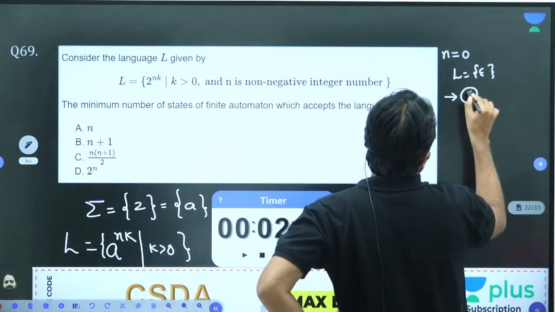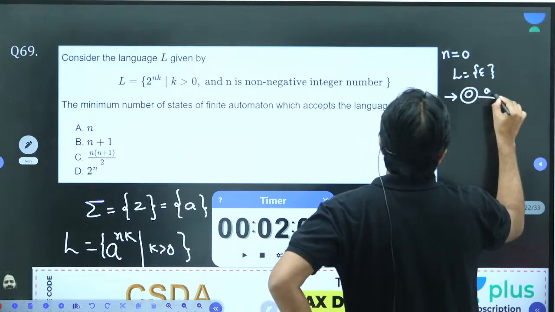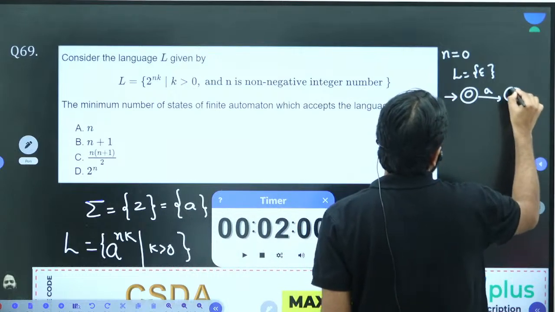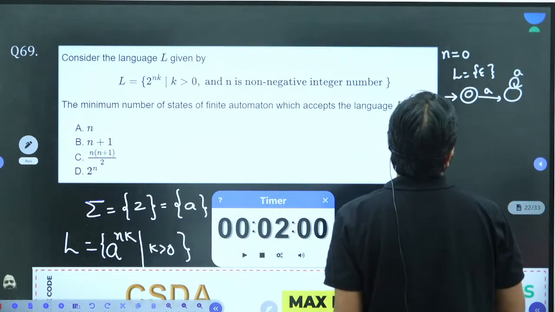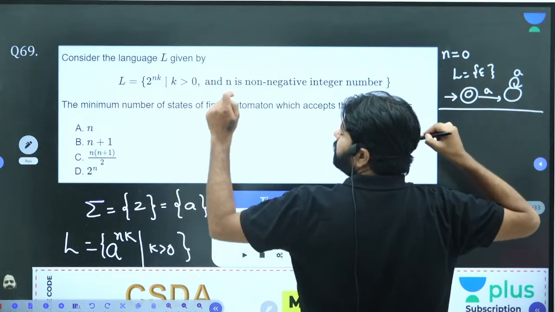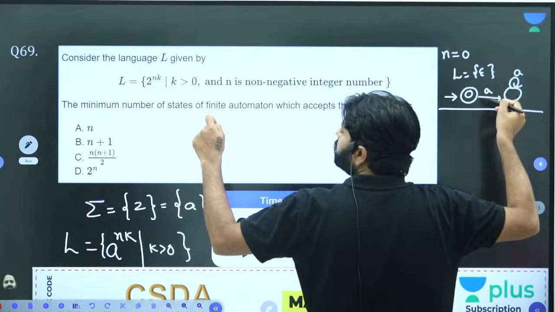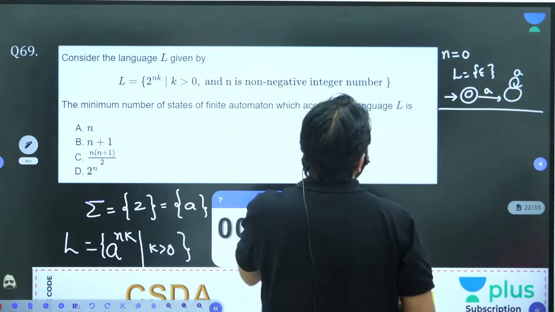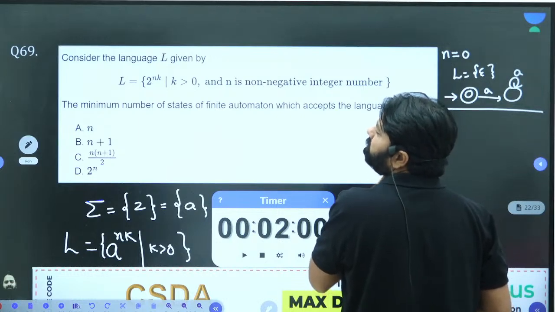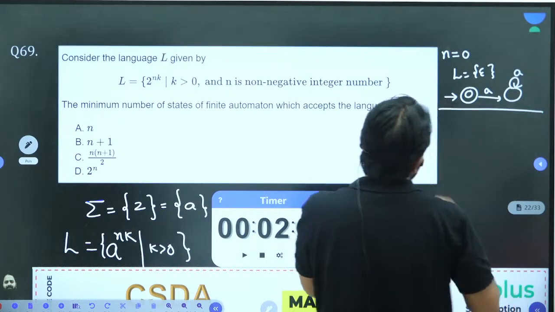Epsilon is accepted, and when A comes or number 2 comes, I have taken 2 as A, right? So I'll go to the trap state and stay there. Okay, that's one case. So if I take n is equal to 0, A power 0 is epsilon, I got 2 states. Okay, special case.